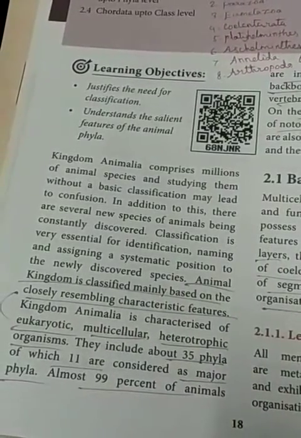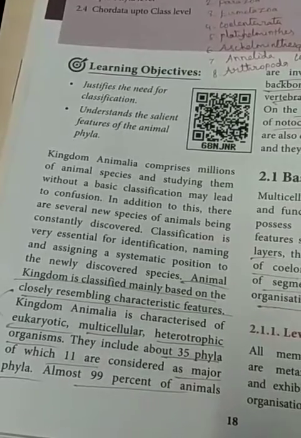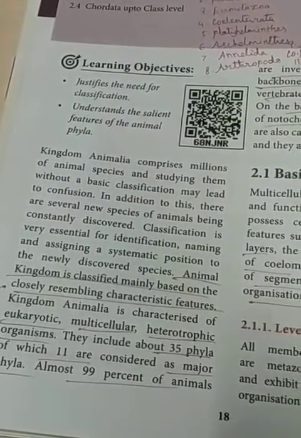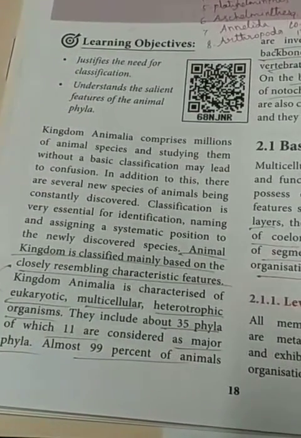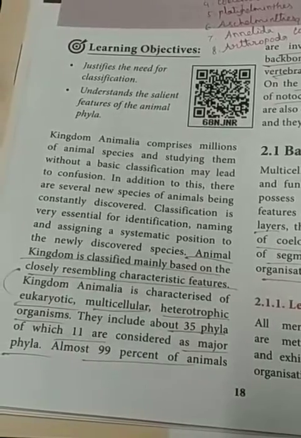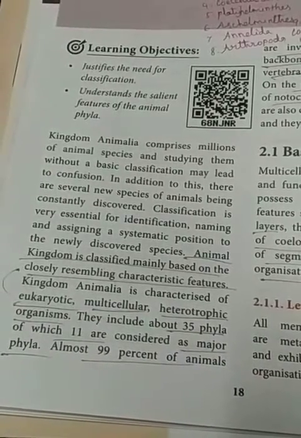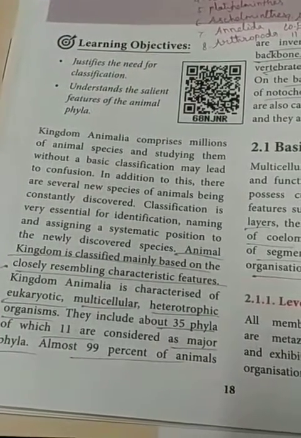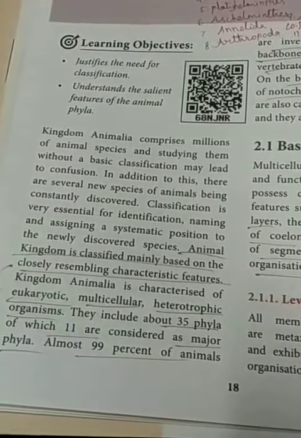Eukaryotes, what is the meaning of eukaryotes? A very well developed nucleus. Multicellular means millions of cells are present in that particular organism. Heterotrophic means they cannot manufacture their own food, so they depend on other living organisms for food. This Kingdom Animalia is divided into 35 phyla. From the 35 phyla, 11 phyla are important major phyla.